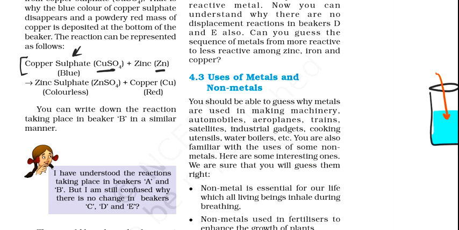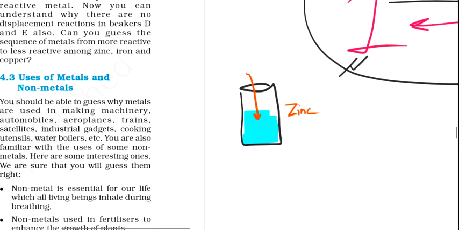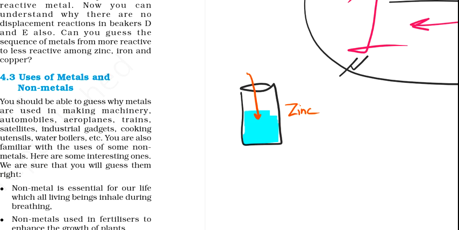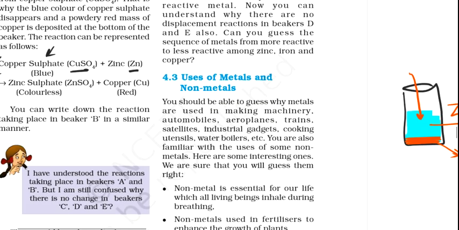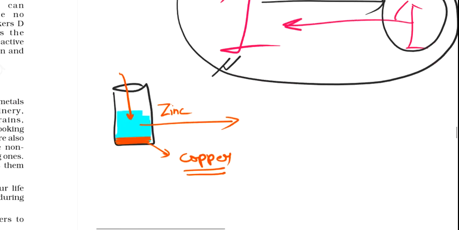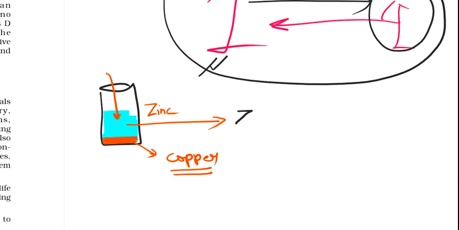After adding the zinc, red color copper will settle down, and this blue color copper sulfate solution will become colorless and this will become zinc sulfate.